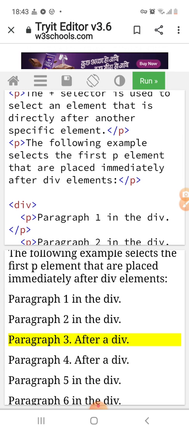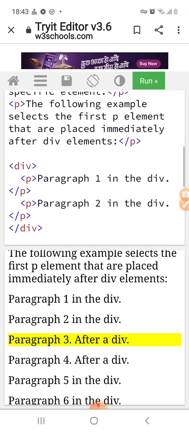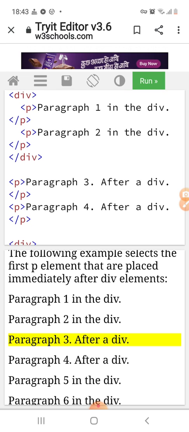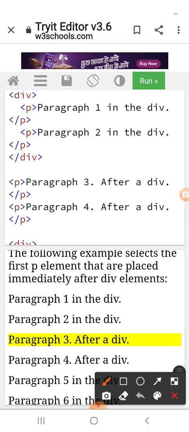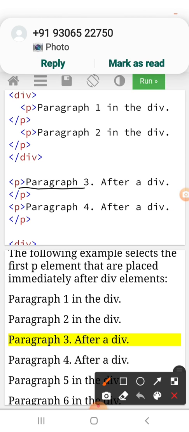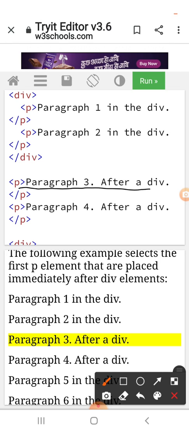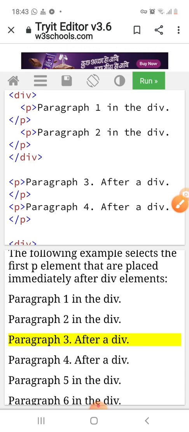Here the div element has this, and after this div element we have this line of code. The style is applied on this line because this is the exact adjacent sibling of the div element.